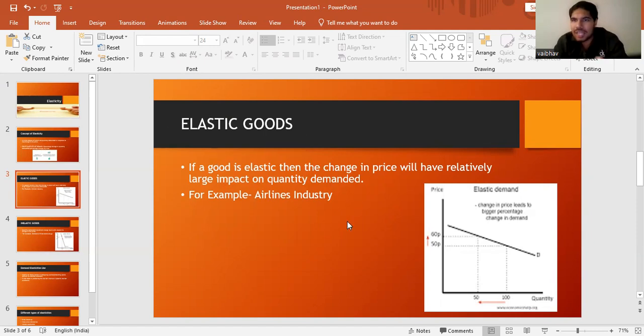Other examples are luxury items and basic things like soda cans. People prefer buying from another company if a certain company X increases its price. So if a good is elastic, then a change in price will have a relatively large impact on quantity demanded.